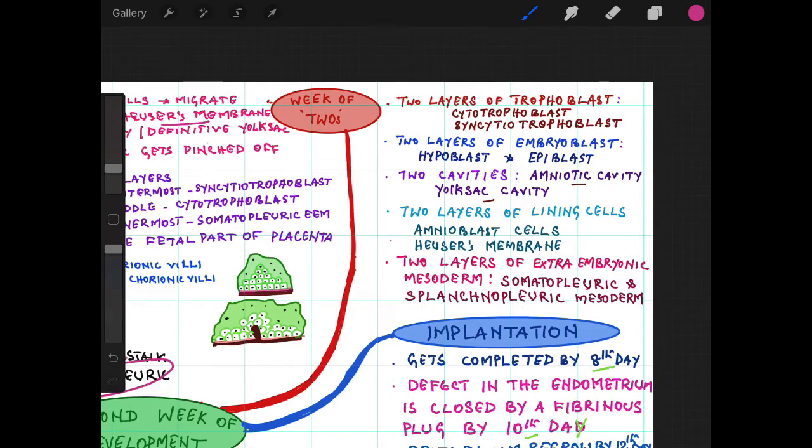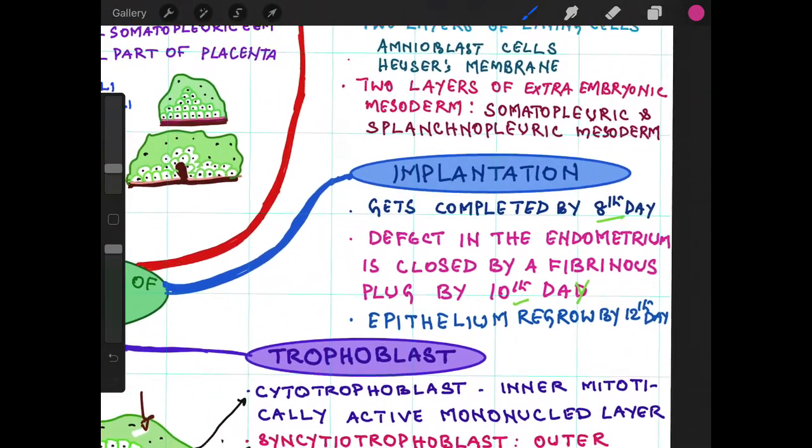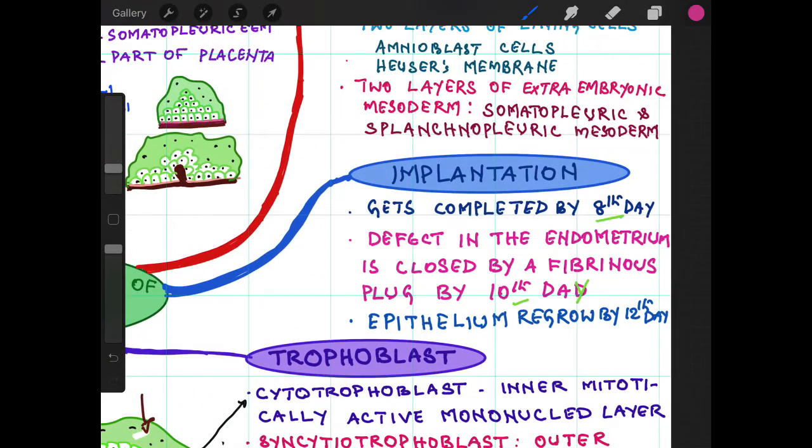Now the implantation, which started in the late stage of first week, will get completed by 8th day. It starts by 6th day by the penetrating capacity of the syncytial trophoblast, and it will get fully penetrated into the endometrium by 8th day.